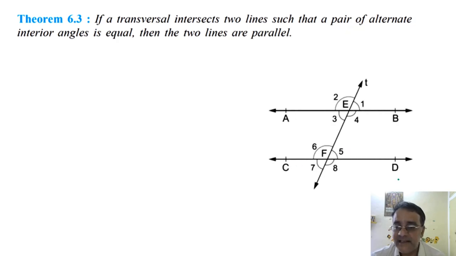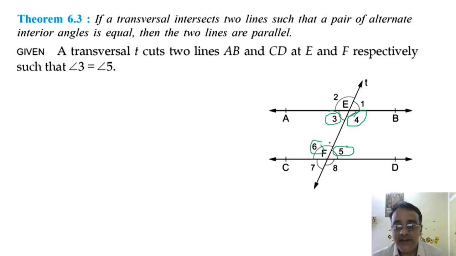Suppose AB and CD are two lines. Now we should not mention that AB is parallel to CD. AB and CD are two lines. Okay, so what is given is that AB and CD are two lines intersected by transversal T such that it intersects AB at point E and CD at point F. And what is given is that angle 3 is equal to angle 5, angle 4 is equal to angle 6. Alternate interior angles are equal. It is given. Okay, so we'll take only one pair, that is angle 3 is equal to angle 5.